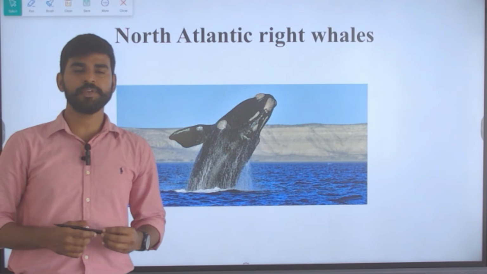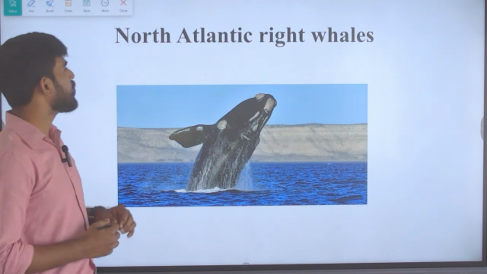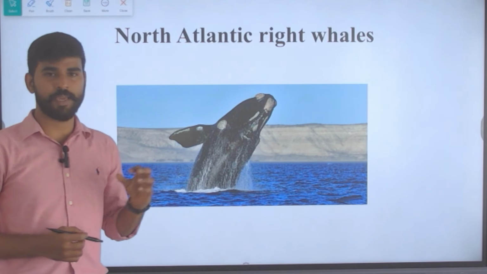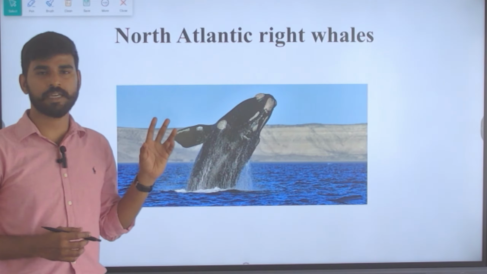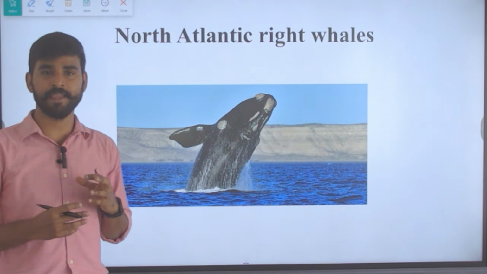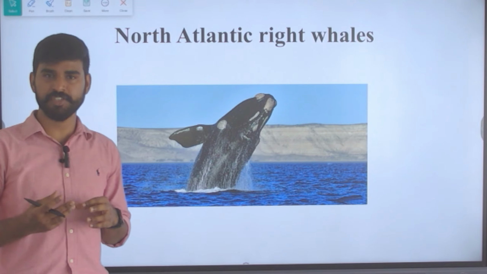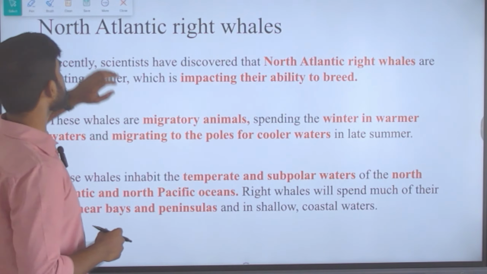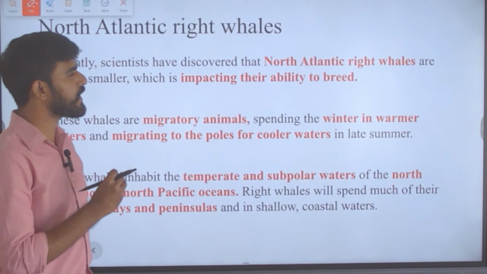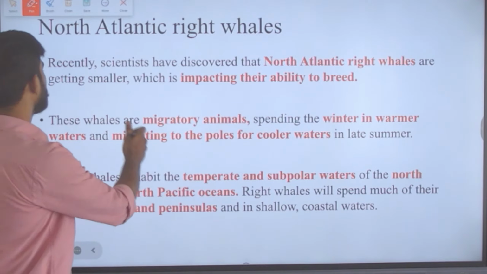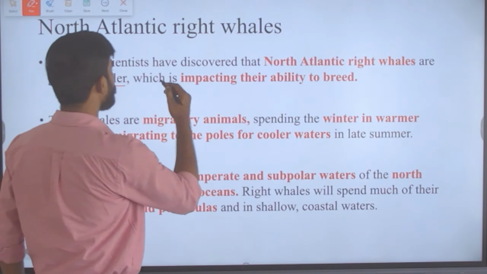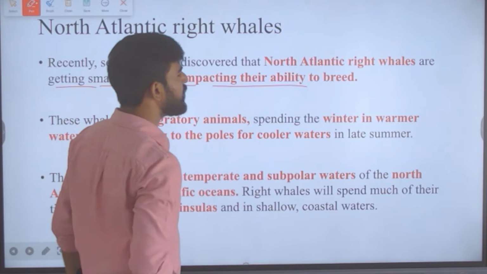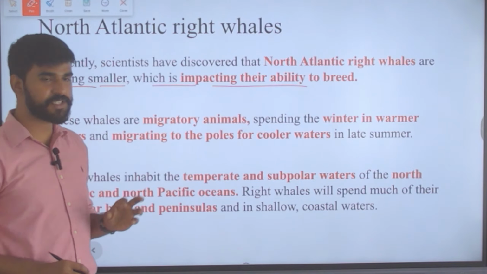The topic that we are going to discuss now is North Atlantic right whales. What are these North Atlantic right whales? Why are they in the news? What special features do they have? Let us understand. Recently, scientists have discovered that North Atlantic right whales are getting smaller, which is impacting their ability to breed. That is the reason why it is in the news.